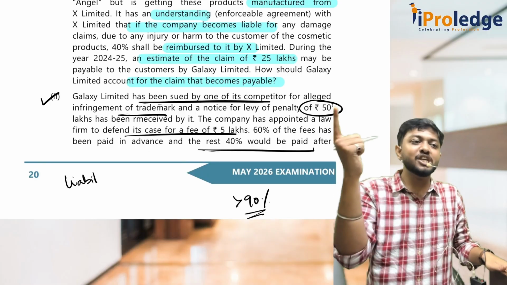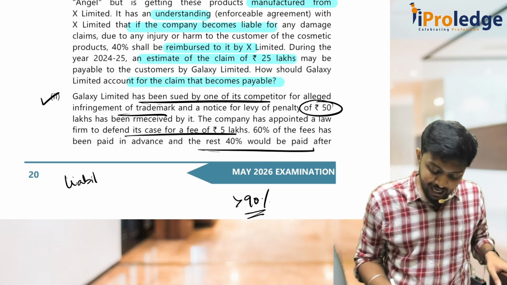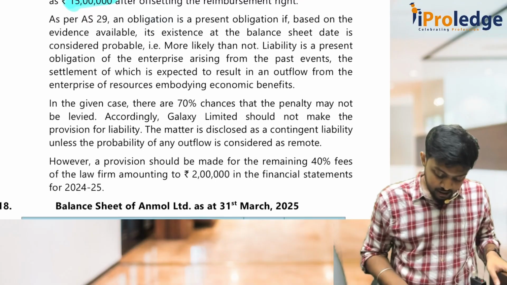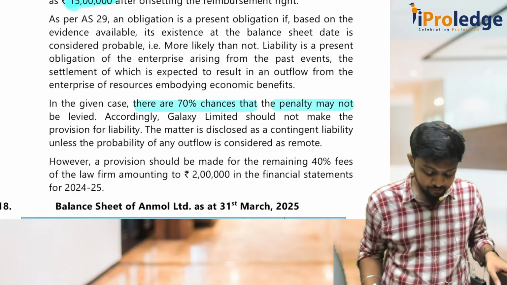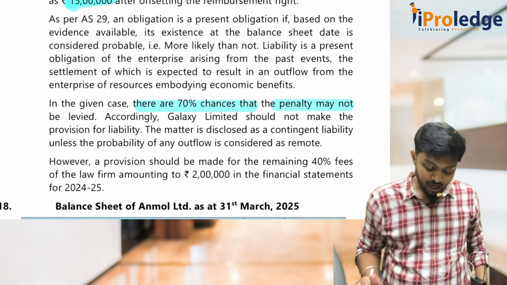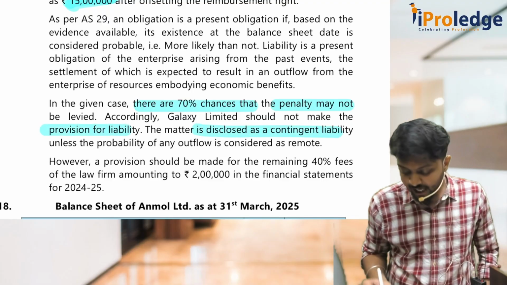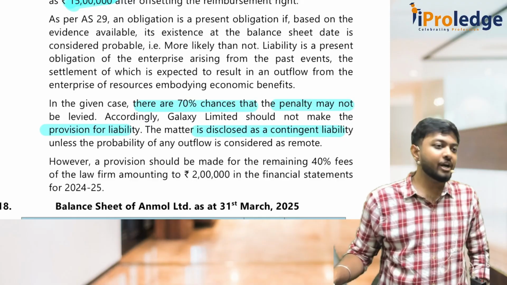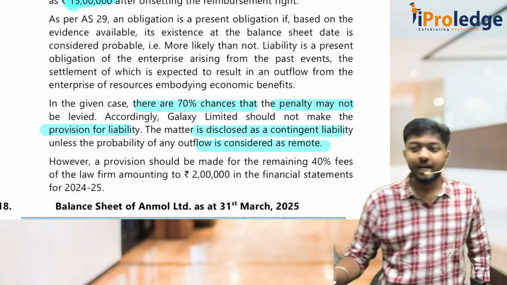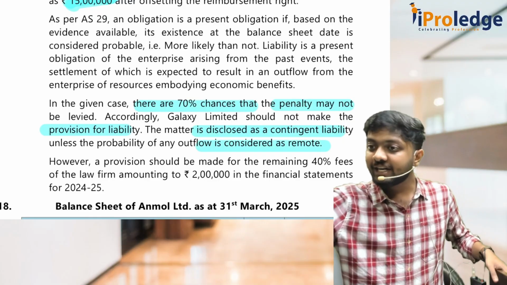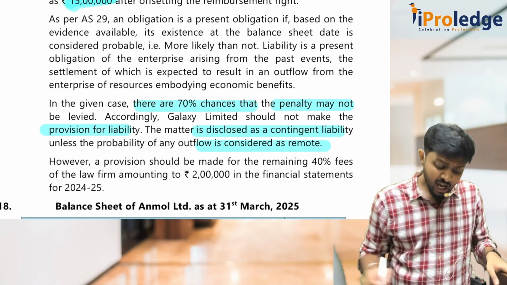If it is a possible obligation, then we will call it what? Contingent liability. So this 50 lakhs will be treated as contingent liability. So can you see here, in the given case, there are 70% chances that the penalty may not be levied. Accordingly, Galaxy Limited should not make provision for liability. The matter is disclosed as contingent liability. You cannot record it as a liability, just disclose it in notes to accounts. For liability recognition there should be probable outflow. Is it probable? No, it is possible. But however,